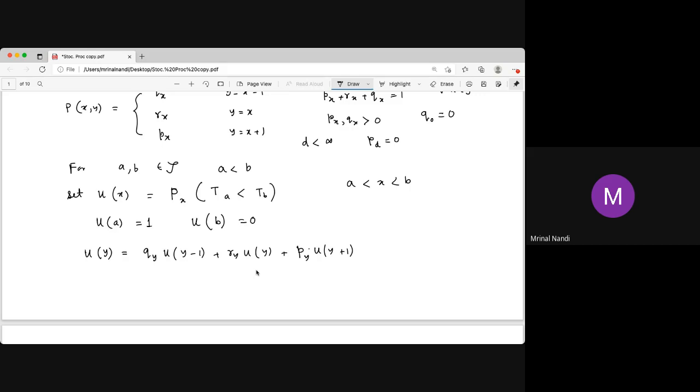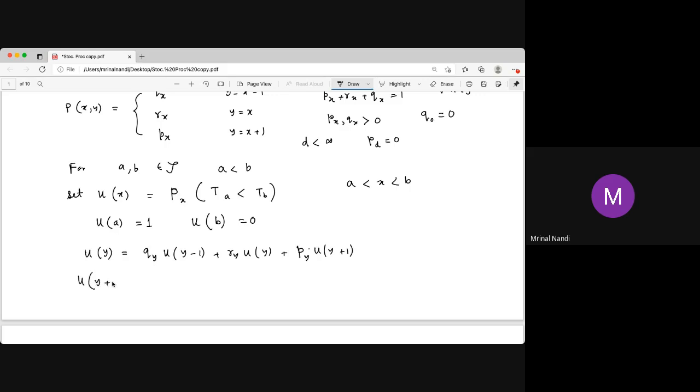Now if you go to y plus 1, then what is the probability of hitting A before B? Starting from y plus 1, that is Uy plus 1, by definition; we said that Ux is that. Going from y to y plus 1 has probability Py. Similarly, Qy times Uy minus 1. So there is a recursion relation for Uy with Qy, Ry, and Py. Remember, we know Qy, Py, and Ry, but we don't know Uy. We want to find Uy, which is why we find the recursion relation.